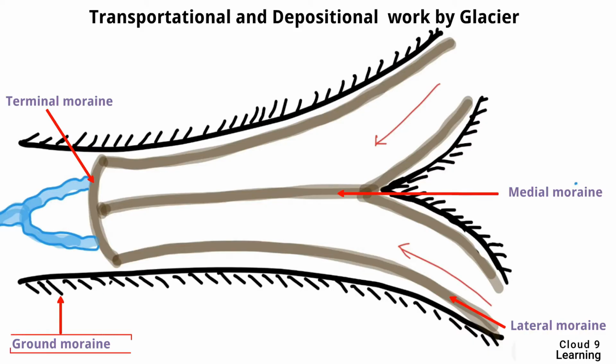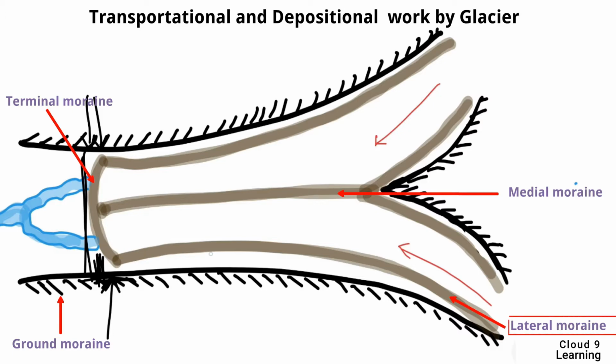Ground moraine. Ground moraine is formed at the ground surface, that is at the base of the glacier. This is the glacier bed, and here the ground moraine is being formed on the bed of the glacier.